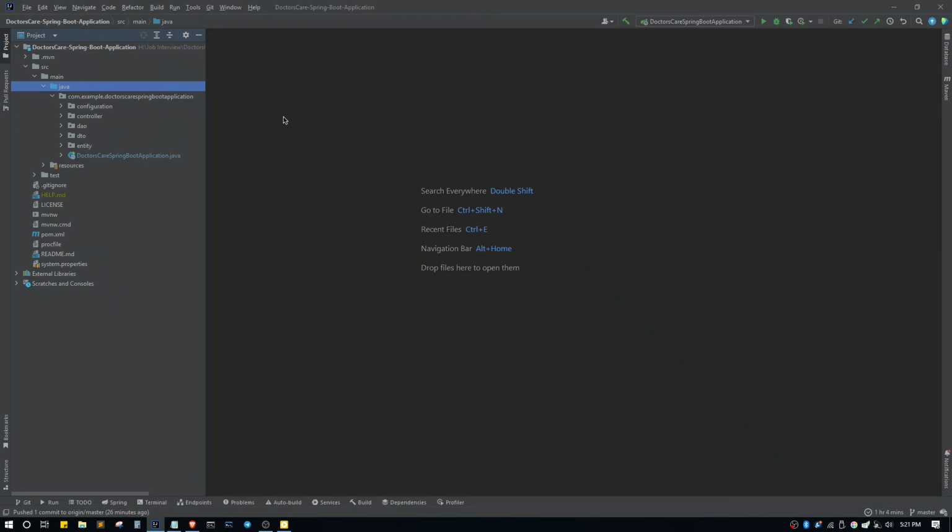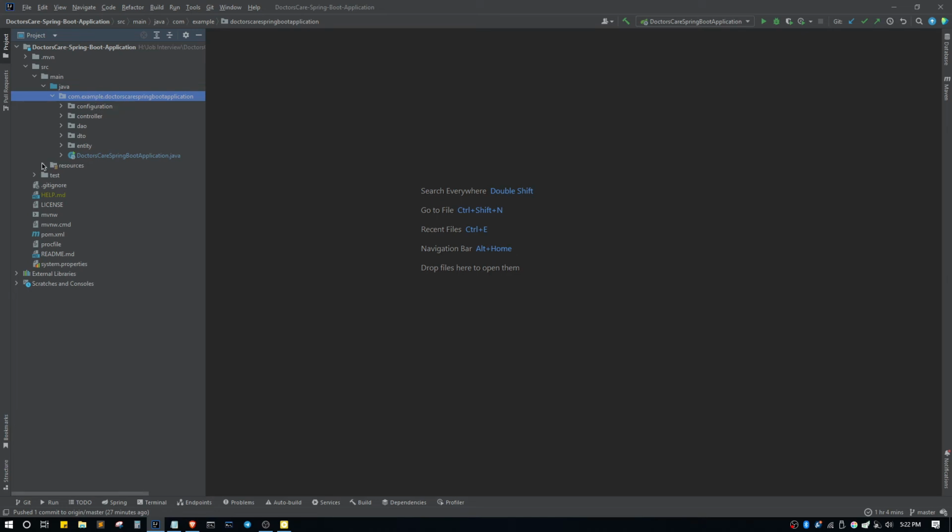So first of all, in our Doctor's Care Spring Boot application, there are many directories, but we have written our Spring Boot application inside src/main/java/com.example.doctorscare. Here we have done all the backend stuff.